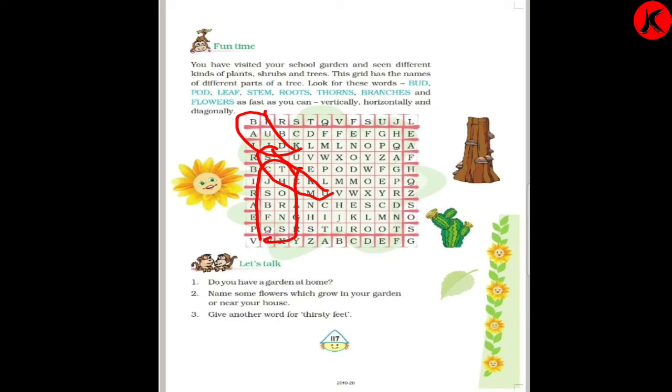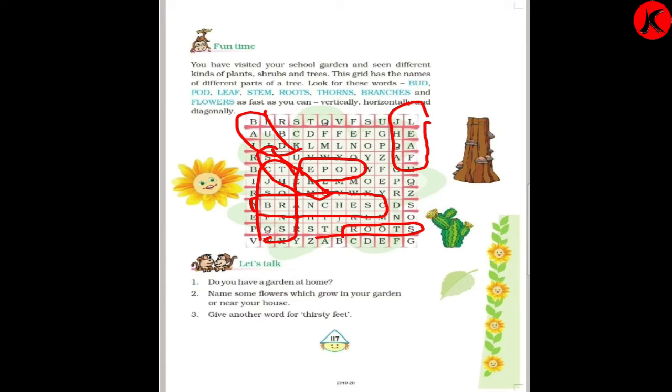T-H-O-R-N-S, thorns. Then we'll go to branches. B-R-A-N-C-H-E-S, branches. Then roots, R-O-O-T-S, roots. Then what is the next? Pod, P-O-D, pod. Leaf,